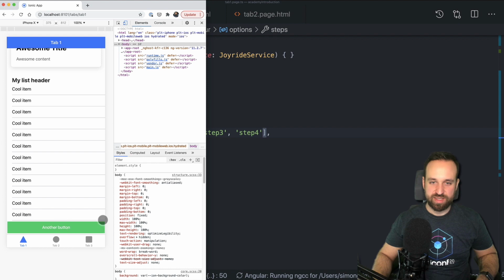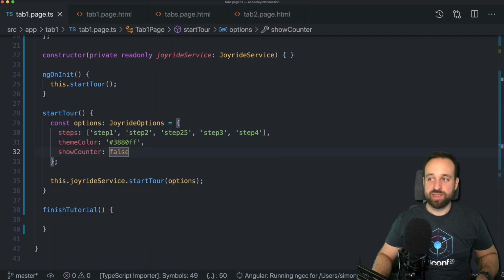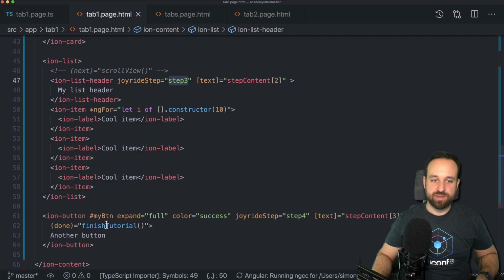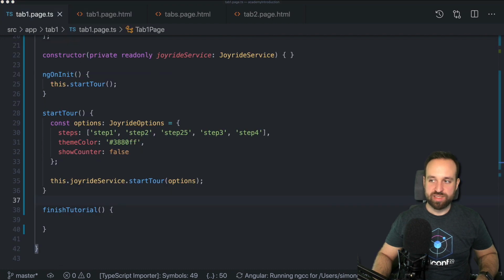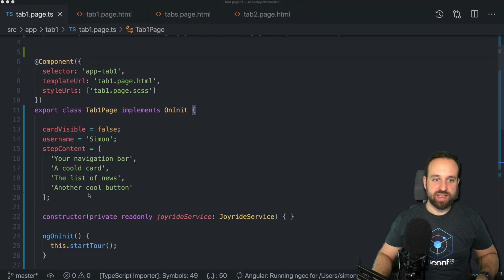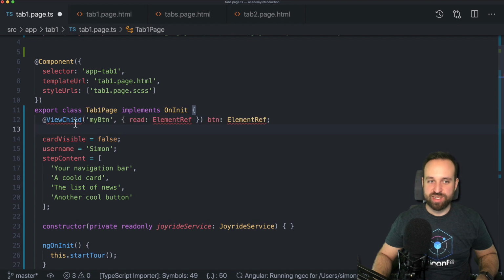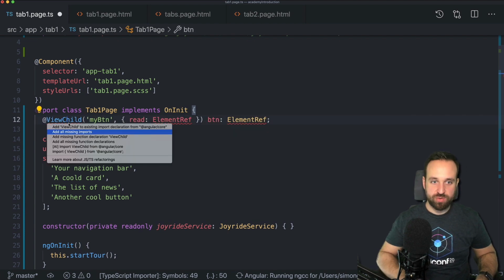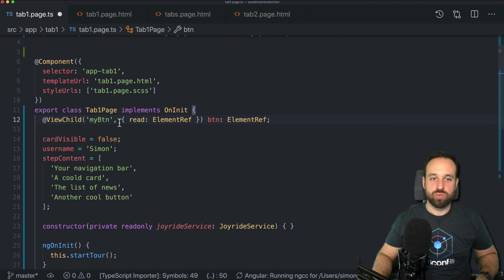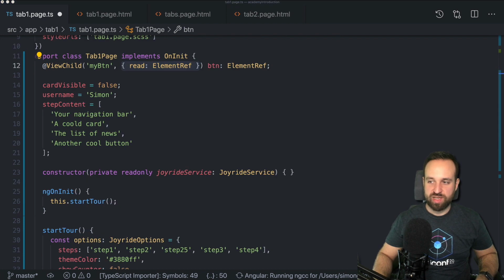The button is here. And to highlight that button, I simply create a new function that acts as the view child. So we're gonna add a template reference, my button, and then we can easily call this button as a view child and bring it into the visible part of our view. So my button, we want to read the element reference, not really the ion button. That won't be too helpful.